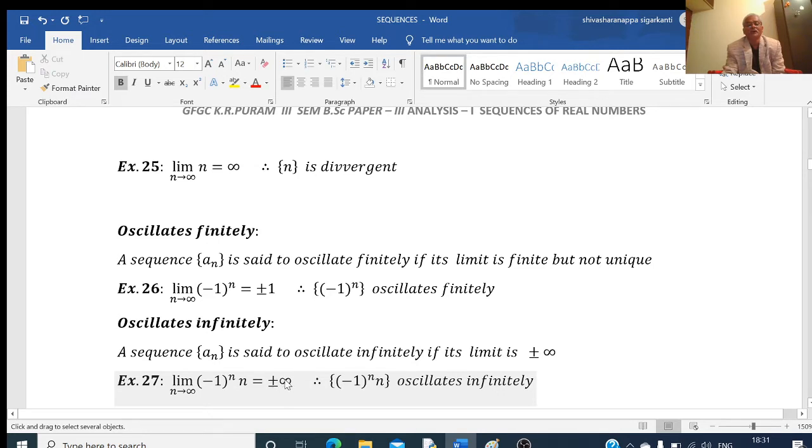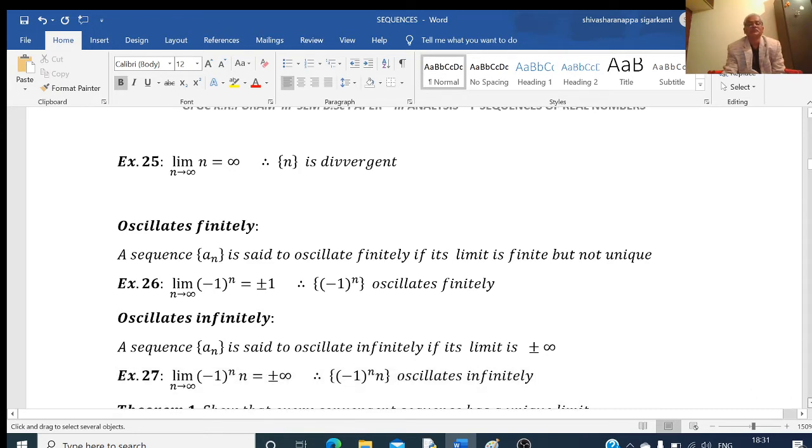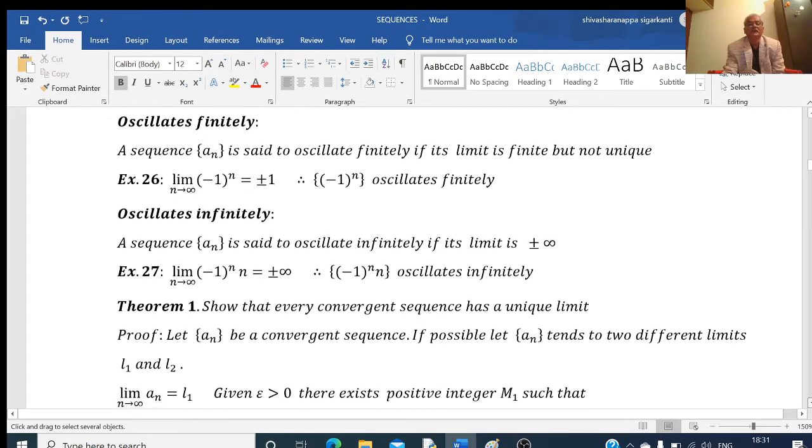We are not getting a unique limit, and it is going to infinity. Therefore, we say that this oscillates infinitely. The terms of this sequence lie between minus infinity and plus infinity.